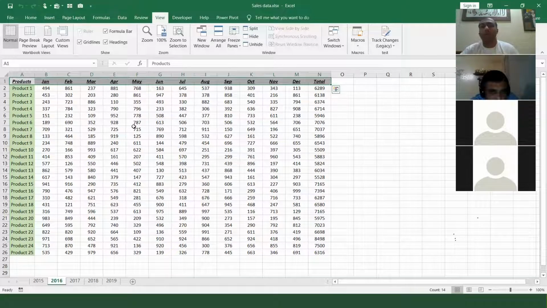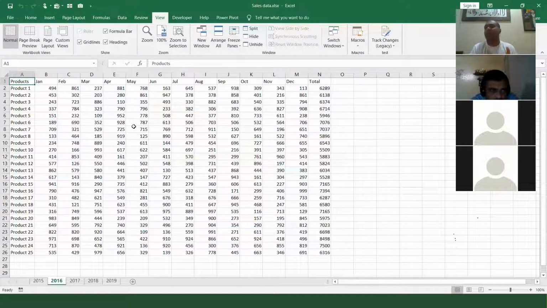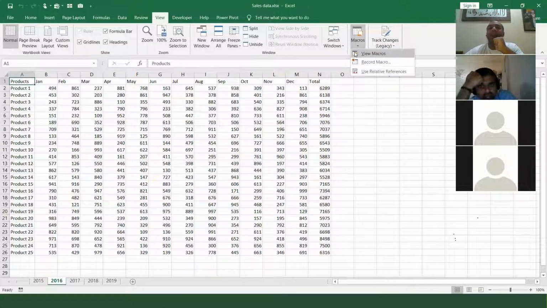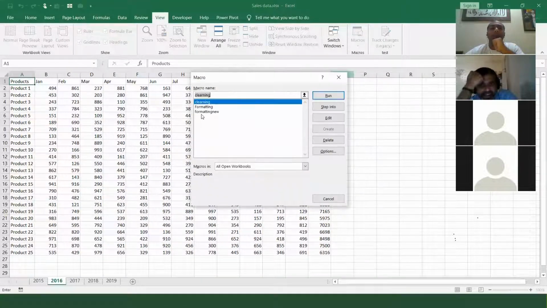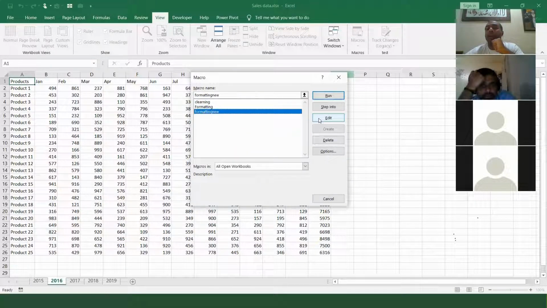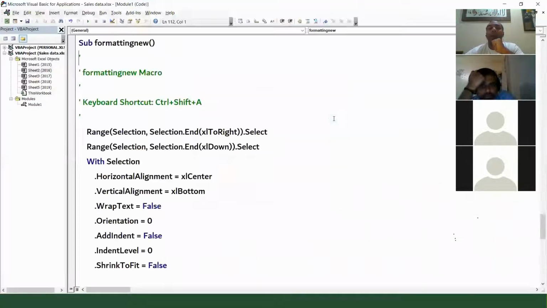And now, Muhammad, your manager says, hey Muhammad, next time when you run the macro, don't do underline and italic. I want only bold. So now Muhammad will say, I have to record the macro again. No, don't worry. You don't have to record again. You just make some small changes in the macro. Delete those two lines. How? I will show you. What was the name of our macro? Formatting new. So you go to the macro and say view macros. To see the code, you click on edit and you will see the code.